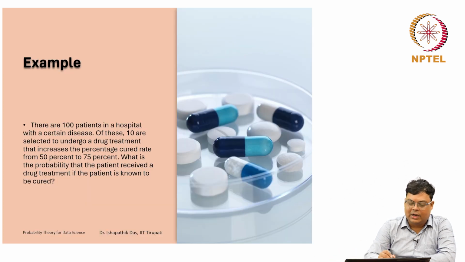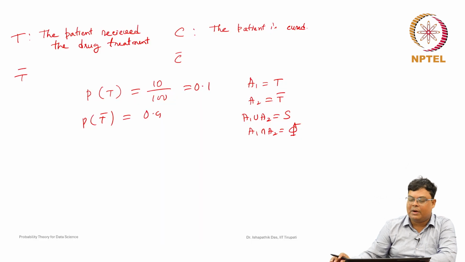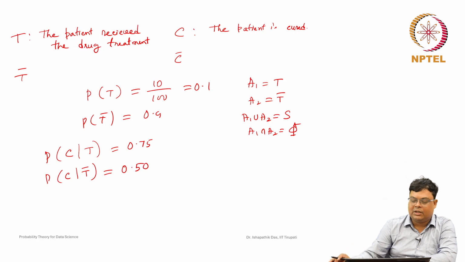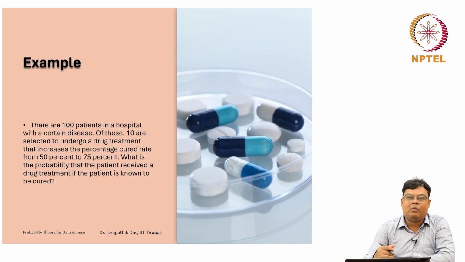Now, 10 are selected to undergo drug treatment that increases the cure rate from 50% to 75%. That means if the patient receives the drug treatment, then the cure rate is 75%. So it is a conditional probability. The probability that the patient is cured given that they got the drug treatment is 0.75, and the probability that the patient is cured given that they did not receive the drug treatment is 50%. We have to formulate this problem by events, because the Bayes theorem is represented by events.